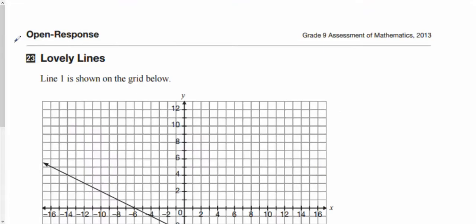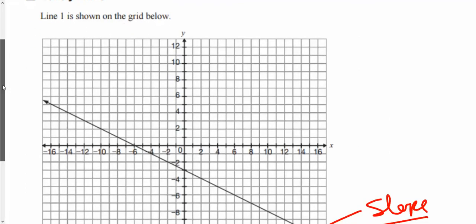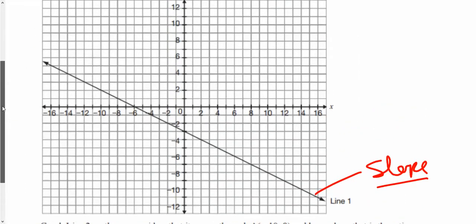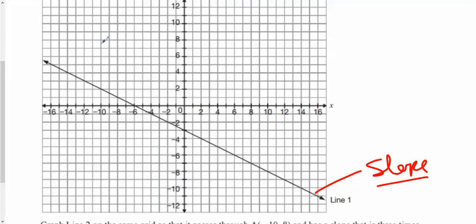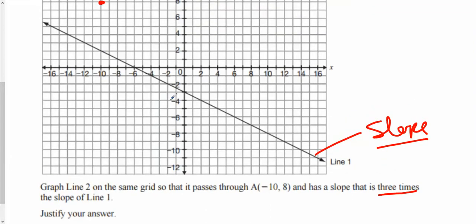Okay. Lovely lines. Line 1 is shown on the grid below, and it says here line 2 passes through the point -10, 8. So -10, 8 is here. And it has a slope that's triple, or 3 times, this slope here. So you want to find this slope here. Slope's not hard to find. You just got to make sure that the points you use intersect both x and y at the same time. So here I have this one. I just like to use zeros. It just makes my life a lot easier.